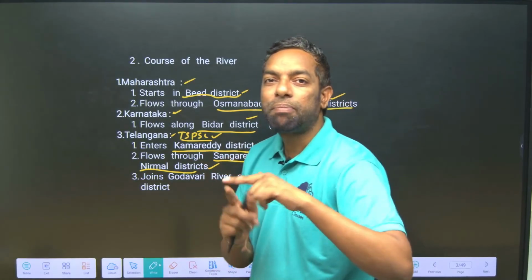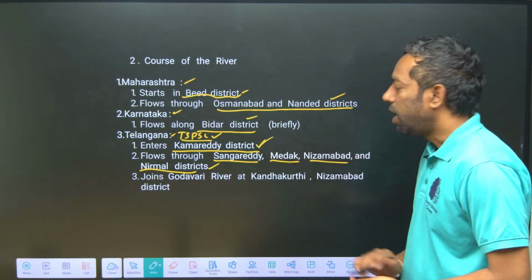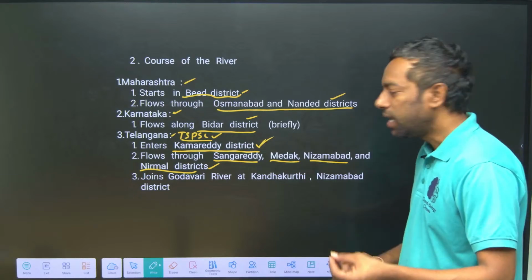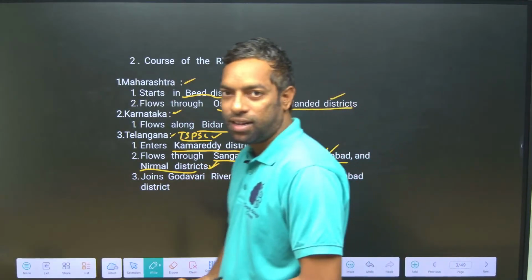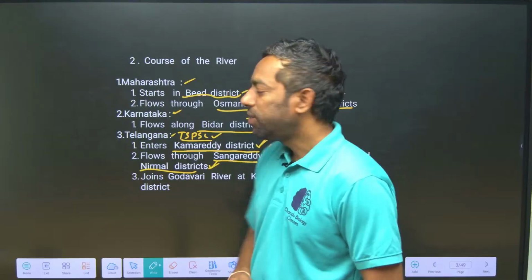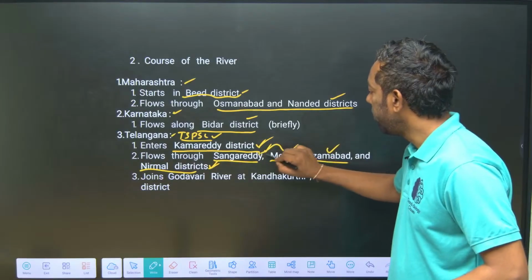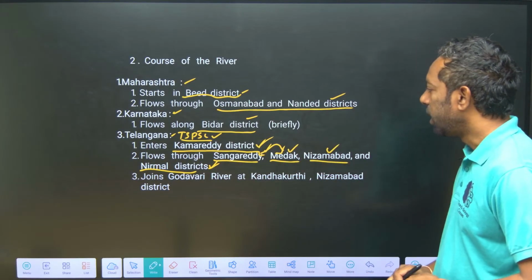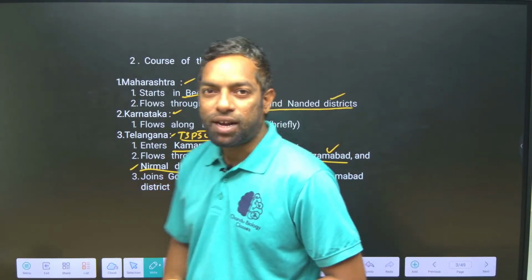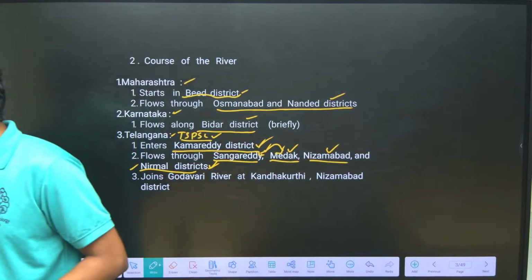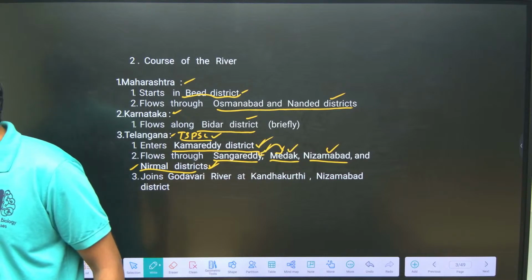This is the northwest part of Telangana. It enters Telangana at Kamareddy, then flows through Sangareddy, Medak, Nizamabad and Nirmal. From Sangareddy and Medak it enters Hyderabad. Sangareddy and Medak were previously the united Medak district, Nizamabad and Kamareddy were united Nizamabad district, and Nirmal is in the north part of Telangana. I hope you understand where the Manjira flows in Telangana.